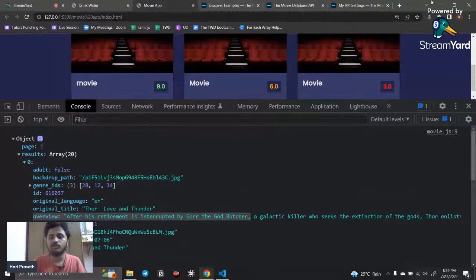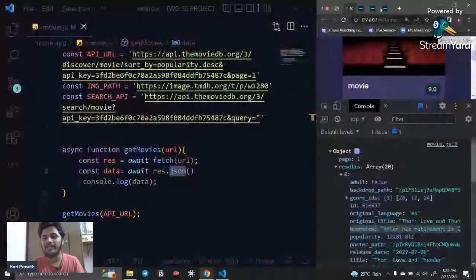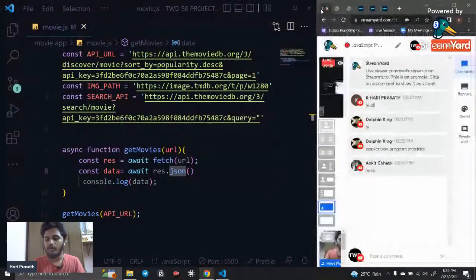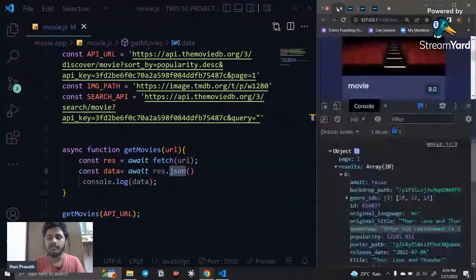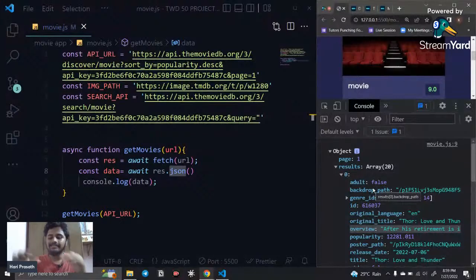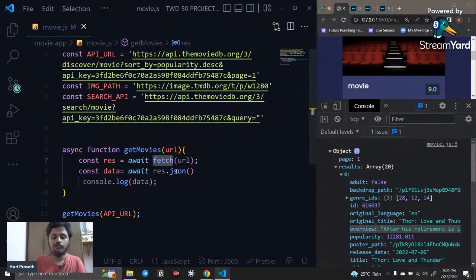Now we are able to access all the data. That is what an API does. I think now you can understand what the API does. The API has all this information, and it is stored in JSON format. By using the fetch API, we are able to parse it. That's it.